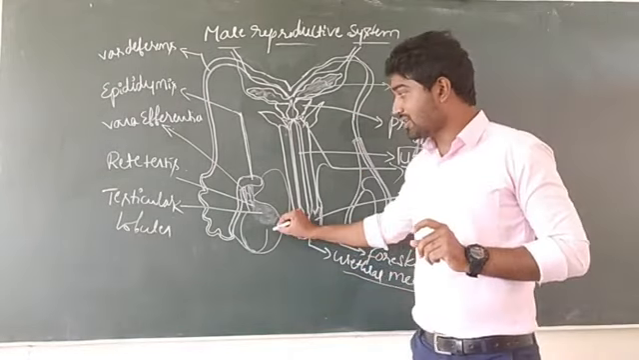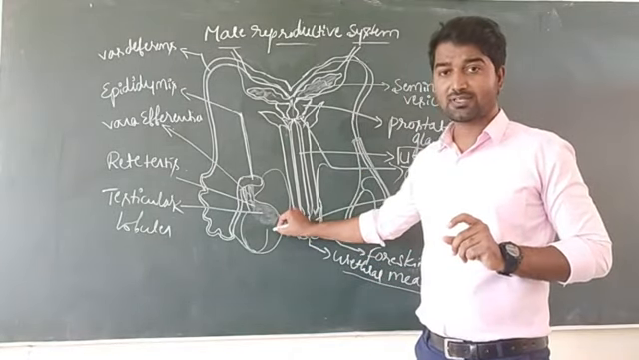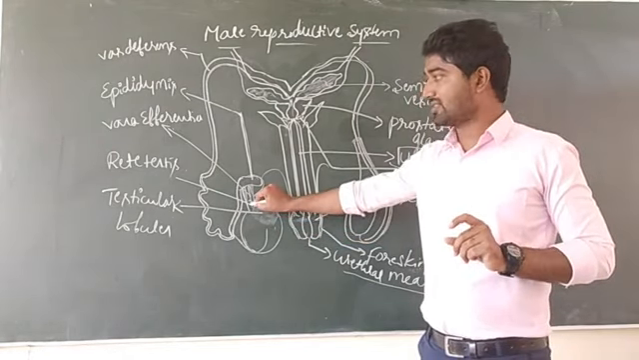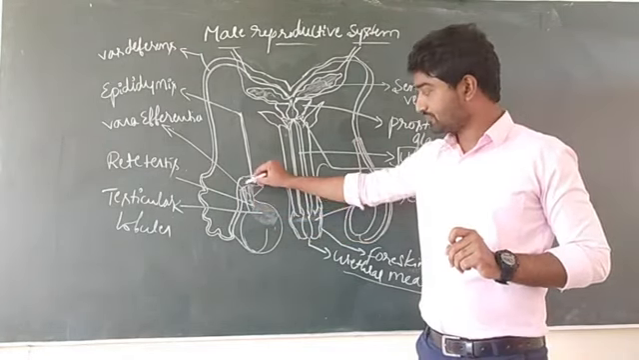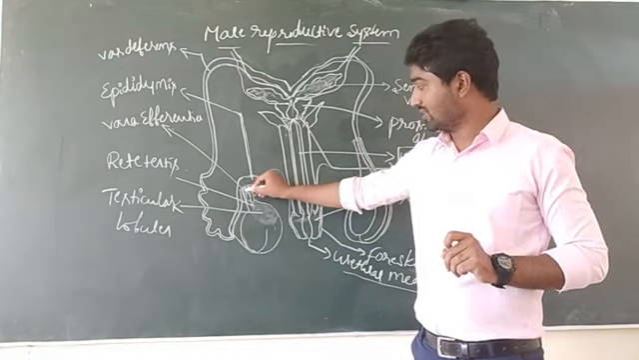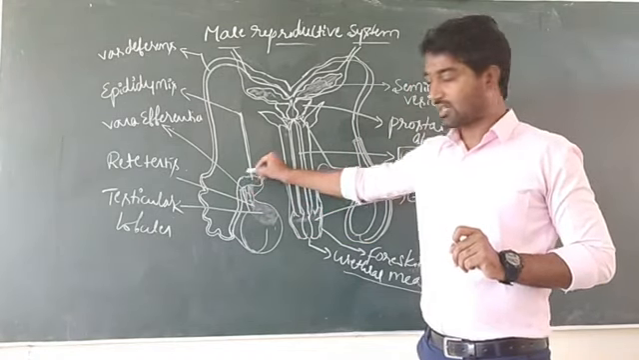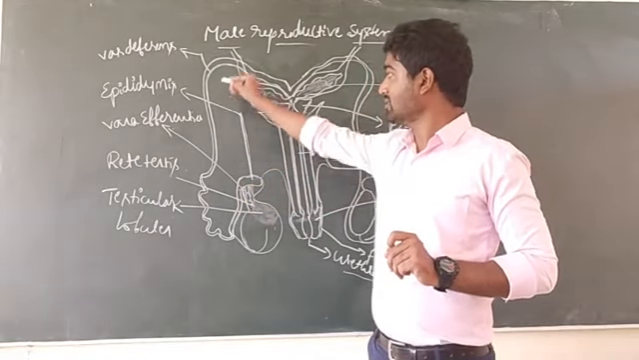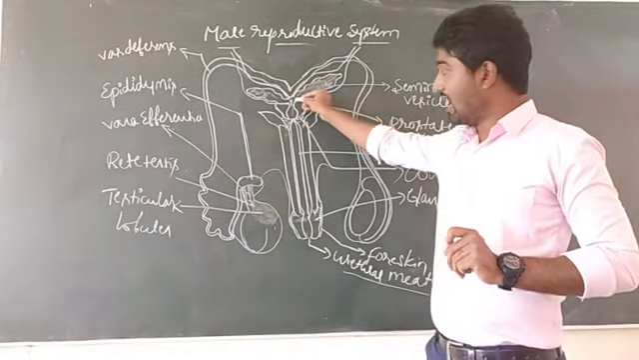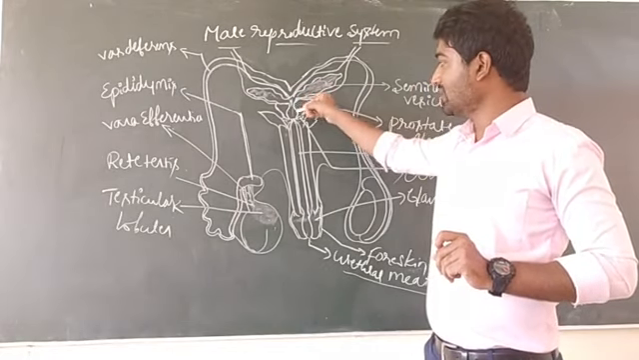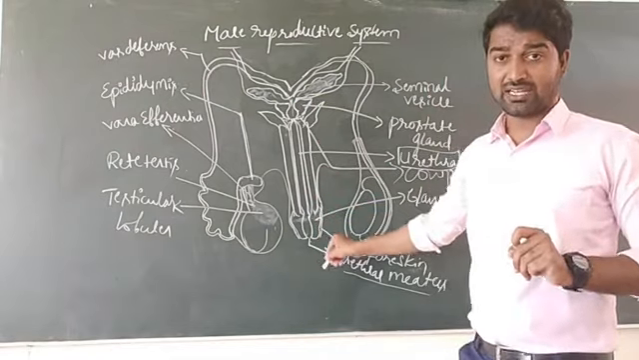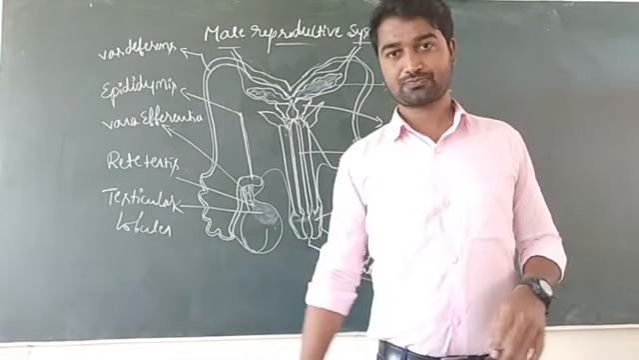Actually, sperm production takes place in testicular lobules, here seminiferous tubules, and then rete testis, and sperm move towards vasa efferentia, and then epididymis, and then vas deferens, and then seminal vesicle, and then prostate gland, bulbourethral gland, and urethra, and finally ejaculate out.